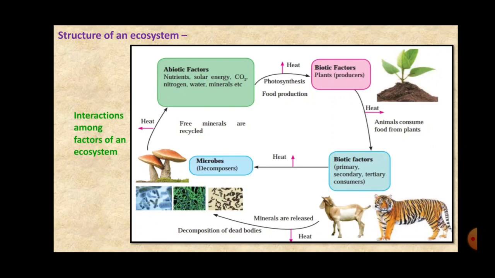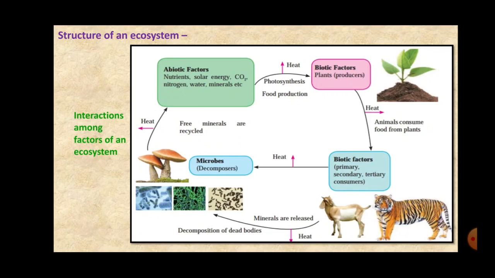Then there are abiotic factors like water, soil, sunlight, temperature, humidity. These are all the abiotic or the non-living factors of the ecosystem.